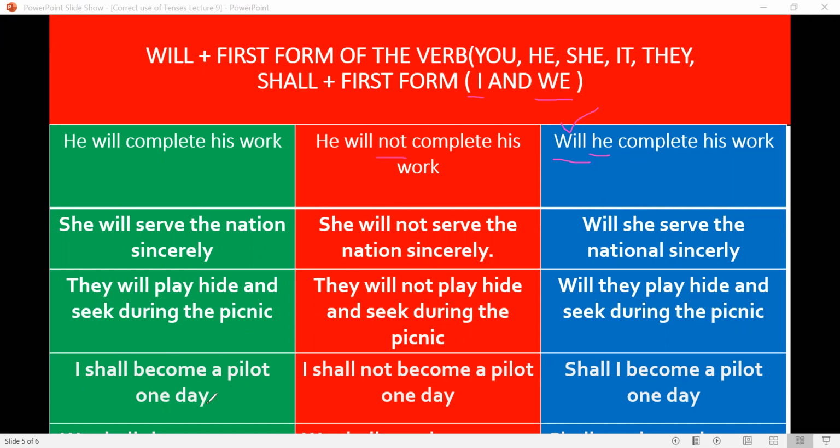I shall become a pilot one day. I shall not become a pilot one day. Shall I become a pilot one day? So these are the rules through which we make simple sentence, negative sentence, and interrogative sentence.